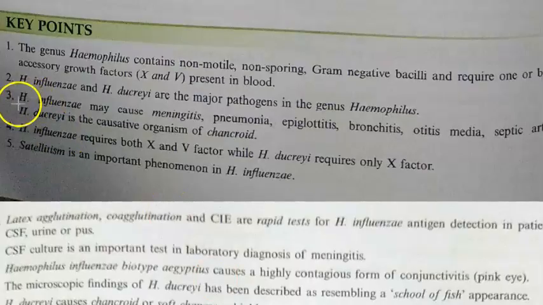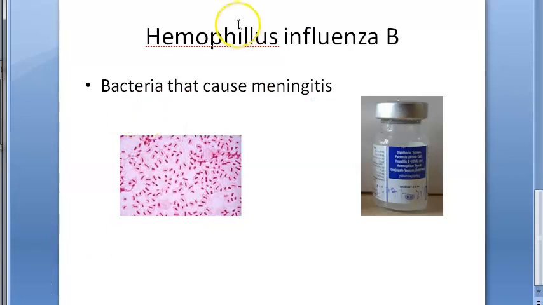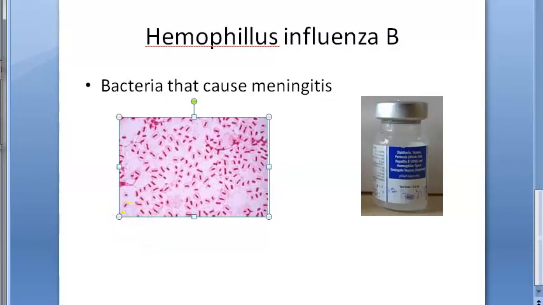So this bacteria Haemophilus influenzae may cause meningitis, pneumonia, epiglottitis, bronchitis, otitis media, septic arthritis, okay, so that is what this can cause. This biotype Aegyptius can cause conjunctivitis, pink eye. This Haemophilus influenzae is actually a gram-negative bacilli, isn't it?